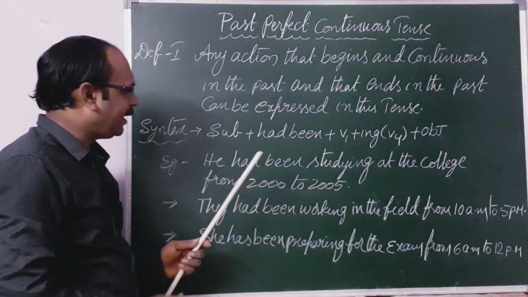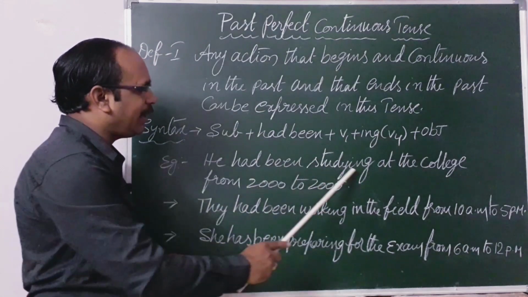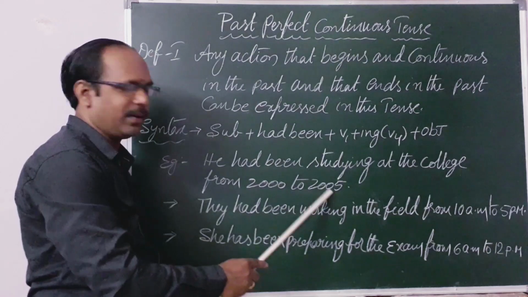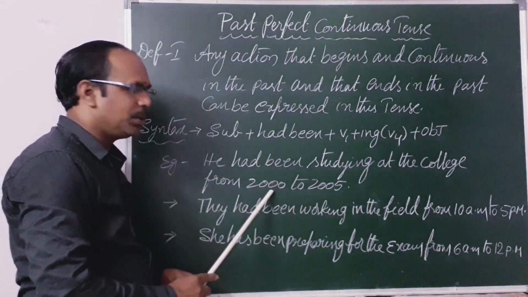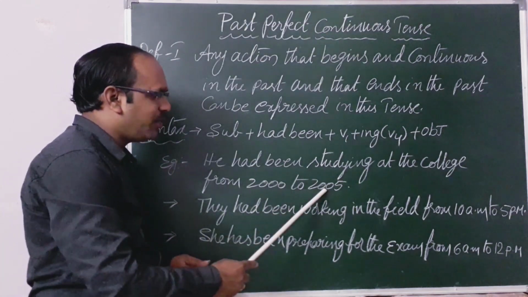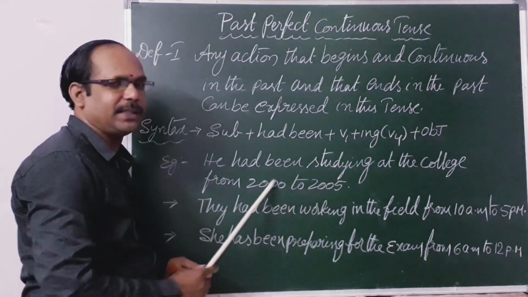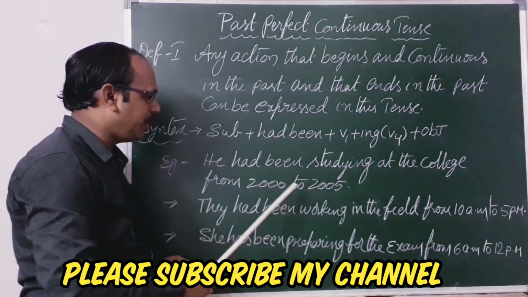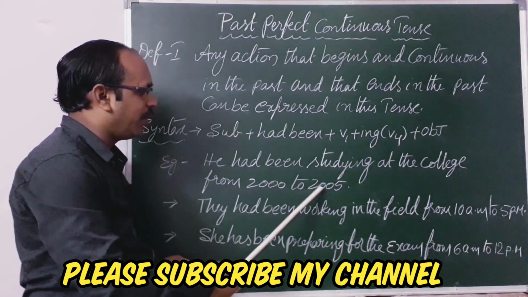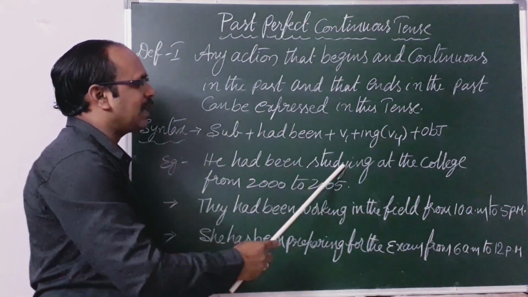So for example, he had been studying at the college from 2000 to 2005. Here we have to observe. 2000 is a past year, it is over, and 2005 is also over, and these 2 years are past years. But between these 2 years, the duration of the period is 5 years. So in this context we have to use had been studying.